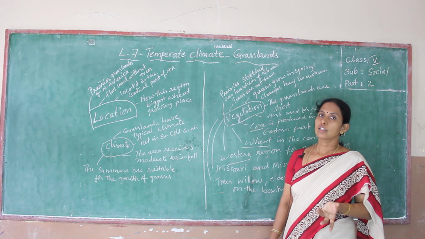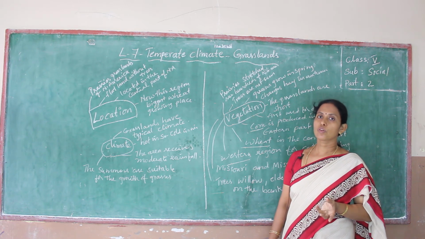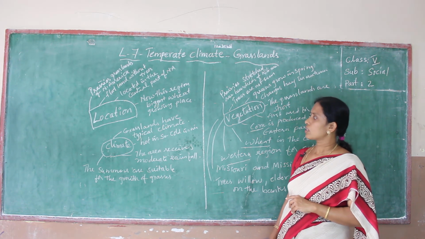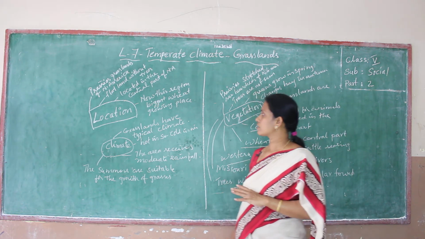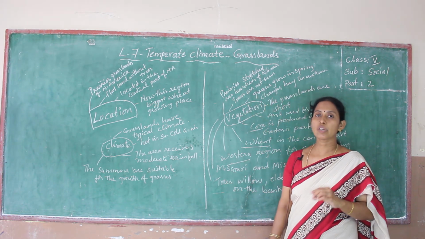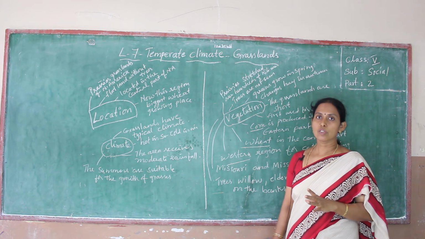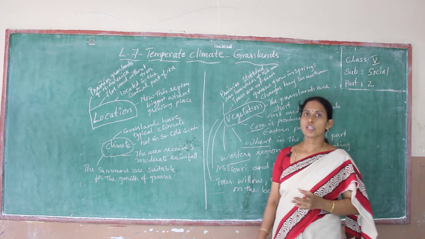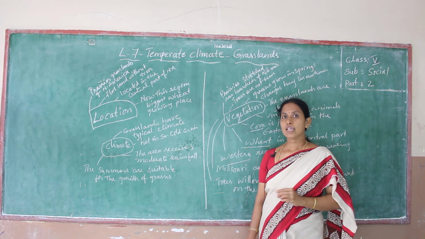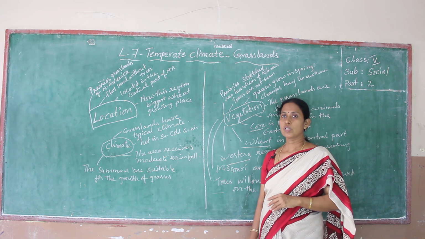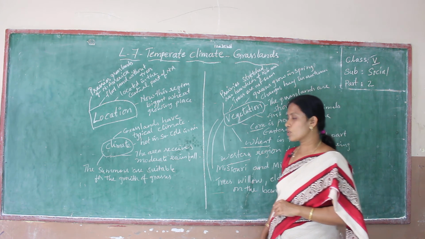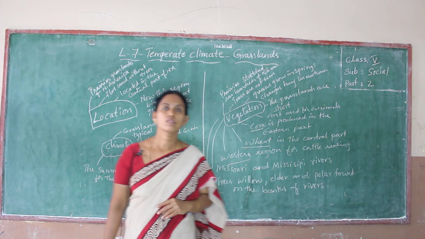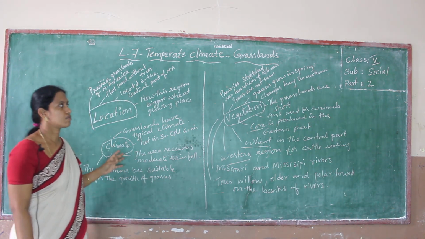Before that, the region was used to grow grass. What is the climate of this region? Grasslands have a typical climate: summers are very hot and winters are very cold. There is scanty, only moderate rainfall. So summers are suitable for growth of grasslands.